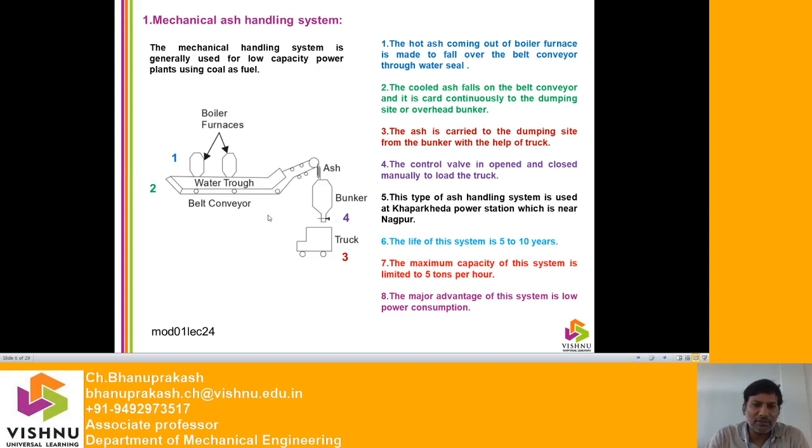This type of ash handling system is used at the Kaparkeda power station, which is near Nagpur. So what is the life of the system? 5 to 10 years. The maximum capacity of the system is limited to 5 tons per hour. Due to that reason, this mechanical ash handling system is suitable for the low capacity power plants, and the main advantage of the system is the power consumption is low.